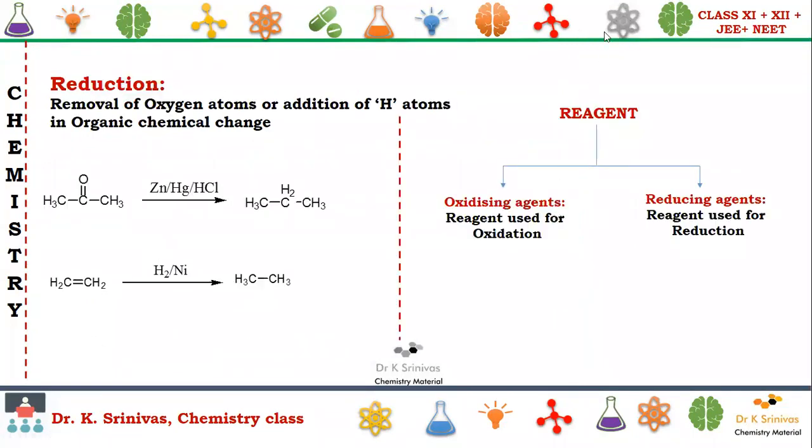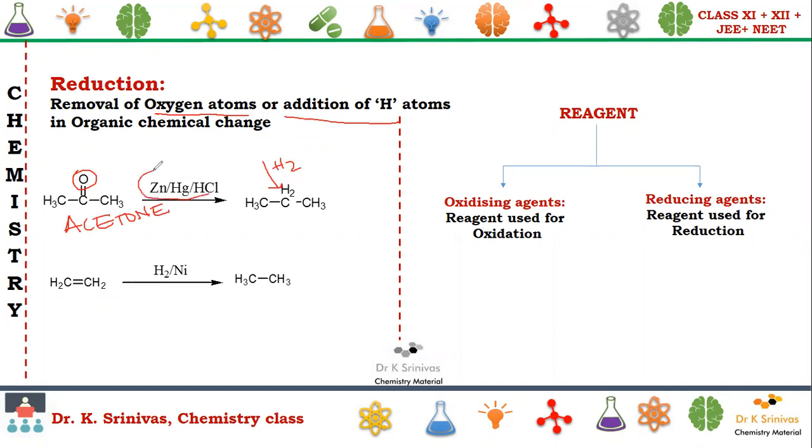What is reduction? Reduction is nothing but the removal of oxygen atoms and addition of hydrogen atoms in an organic chemical change. Here we have taken acetone, also known as propanone. We are removing this oxygen and adding hydrogen to this. This is reduction.